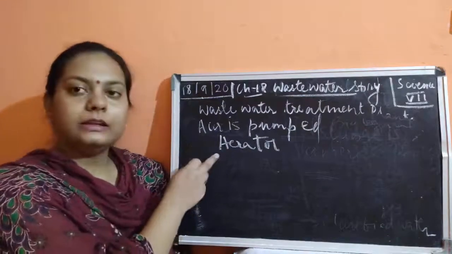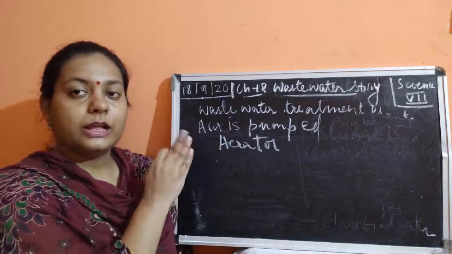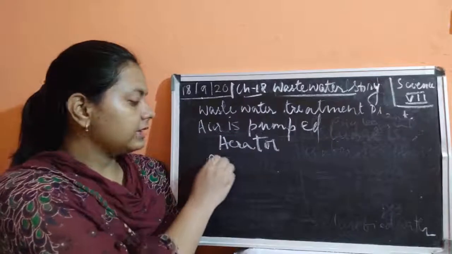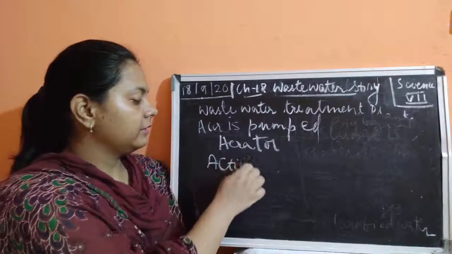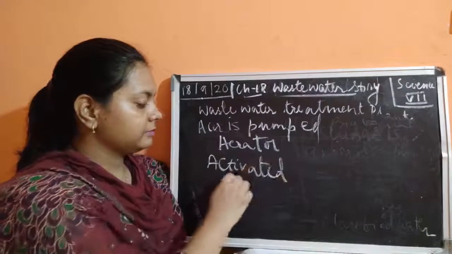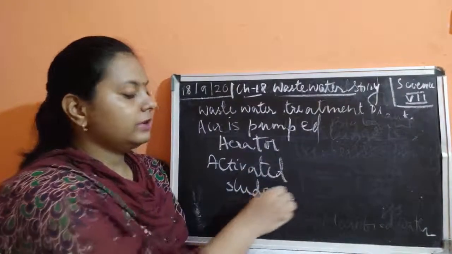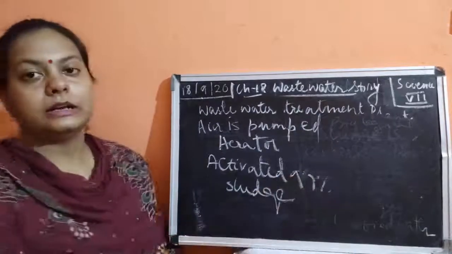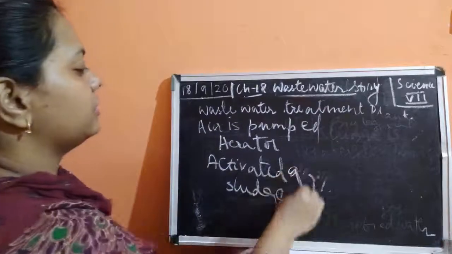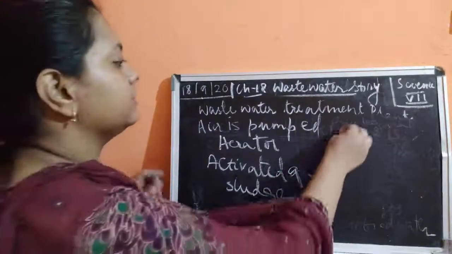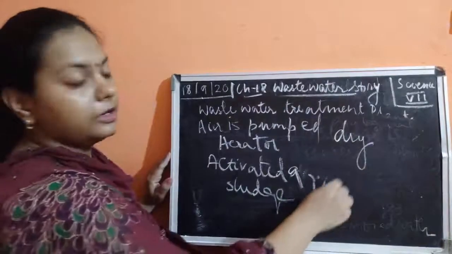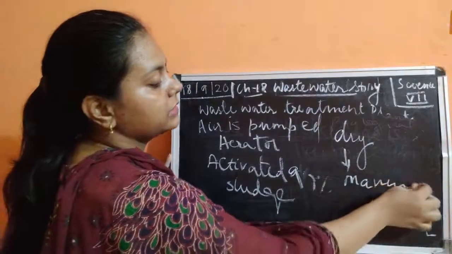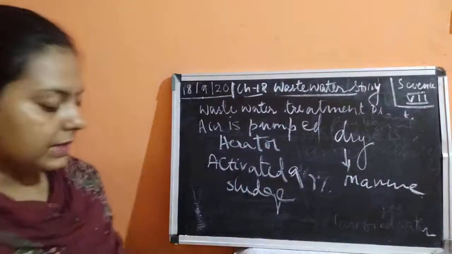After aerating, the clarified water becomes pure. Now we'll talk about the sludge. What happens to that sludge? Sludge is being activated. Sludge is converted into activated sludge. This activated sludge contains 97% of water. Now this is being dried up. After drying, it produces the dry sludge, which is used as manure.